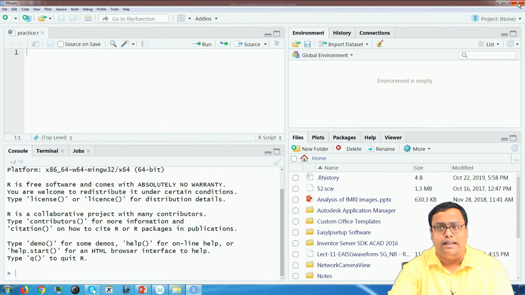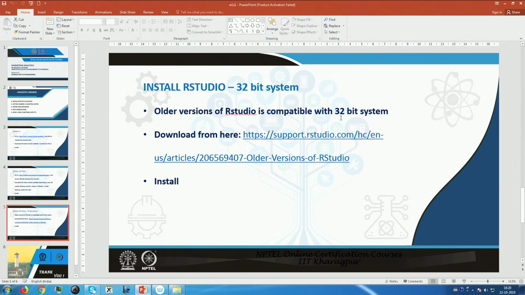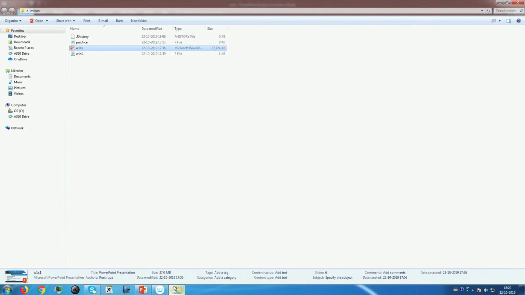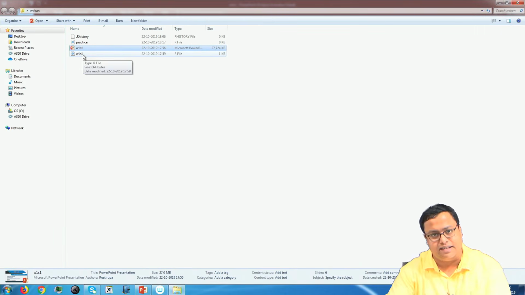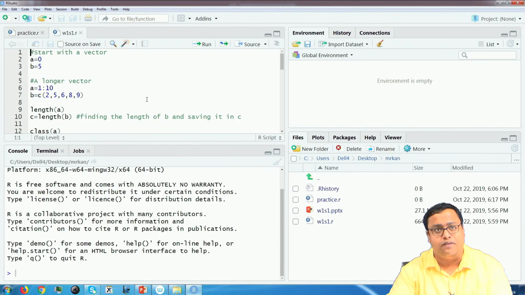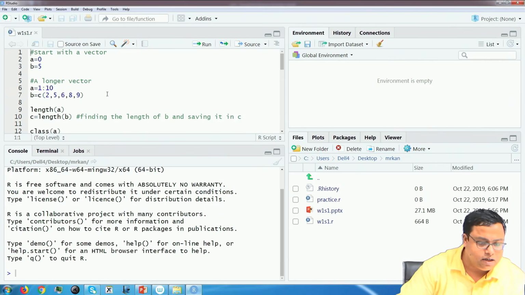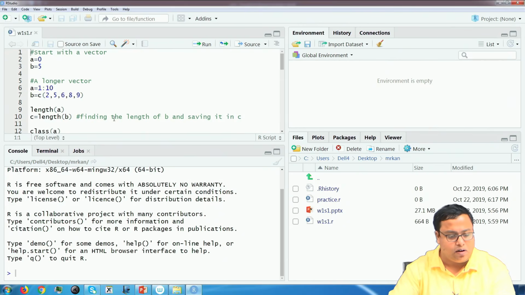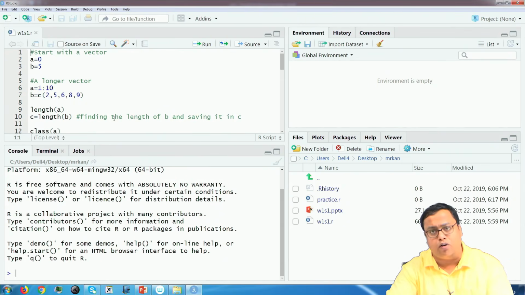In the files section, you will find a file called w1s1.r, week 1 session 1. I am double clicking on that file and it will open something like this. Other than that file, I had opened practice.r previously, so I am closing it. At this moment I am closing everything else. It is again a good practice.